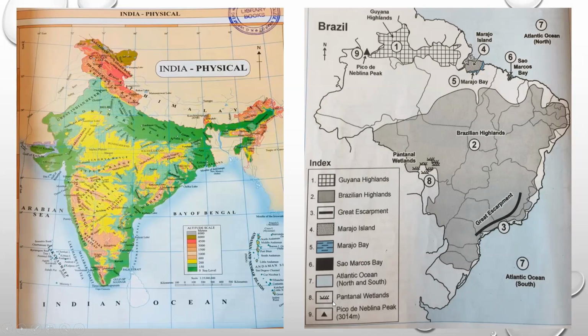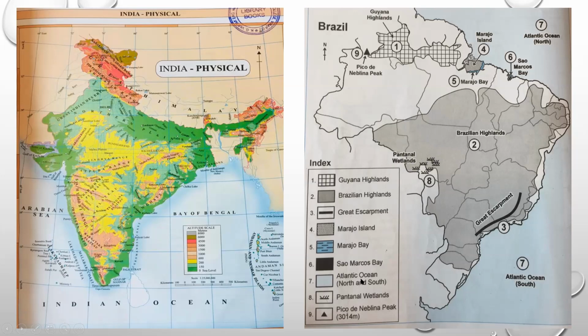Then the important place in Brazil, the Pantanal wetlands. See this, where it is. Location of Pantanal wetlands, where the land is covered with water throughout the year. Many a times it is flooded because there is heavy rainfall all the 12 months. Because of heavy rainfall, this land has become a wetland. The land is completely submerged under water, flooded throughout the year.